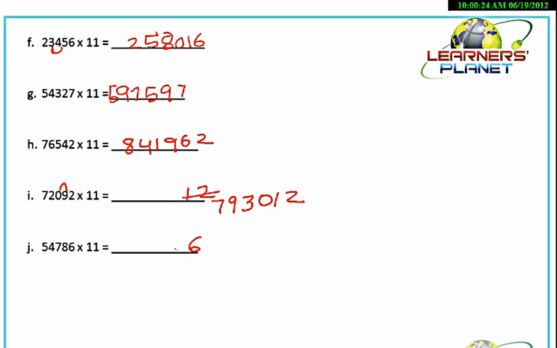Similarly, this example. 6 as it is. 8 plus 6, 14. We write 4 over here and 1 will be carried. 7 plus 8, 15 and 1, 16. Further 1 will be carried. 4 plus 11 and 1, 12. 1 will be carried. 5 plus 4, 9. Plus 1, 10. 0, 1 will be carried. And then 5 plus 1, 6. Okay, so 5, 4, 7, 8, 6 into 11 will give you 602646.